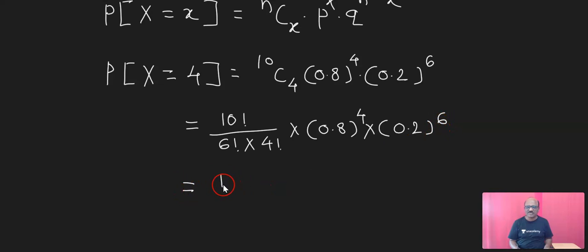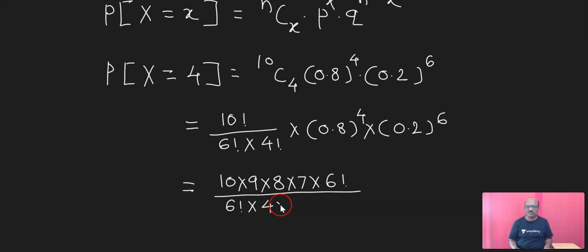Again, this can be written as 10 into 9 into 8 into 7 into 6 factorial, and this whole divided by 6 factorial into 4 factorial, that is 4, 3, 2 and 1, into (0.8) raised to 4 into (0.2) raised to 6.